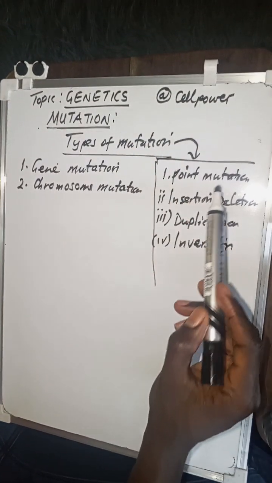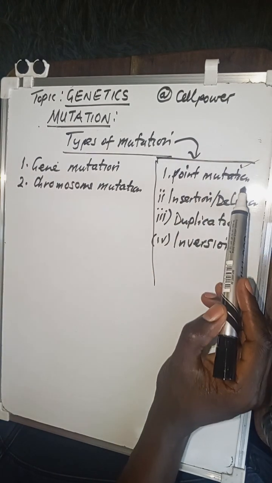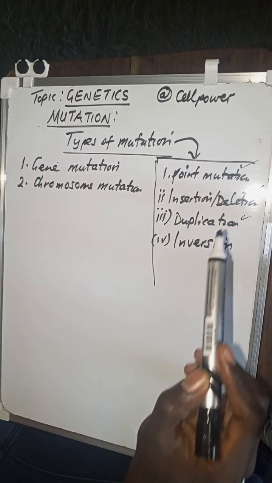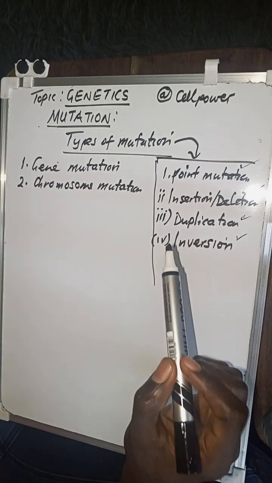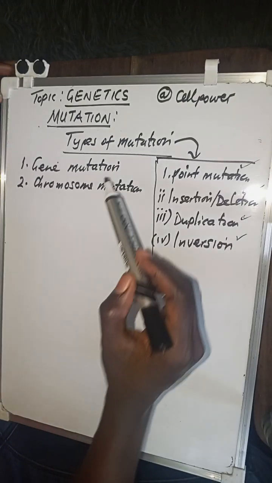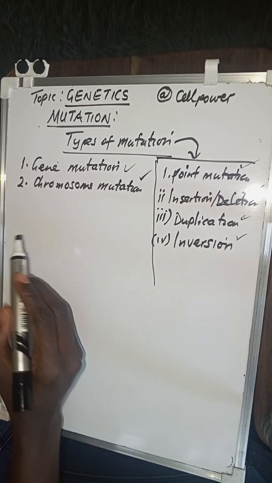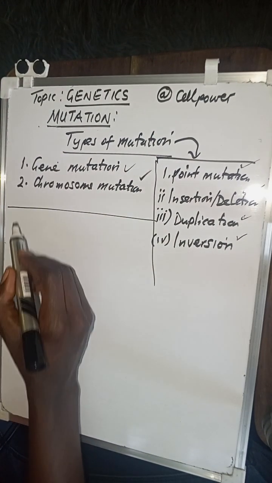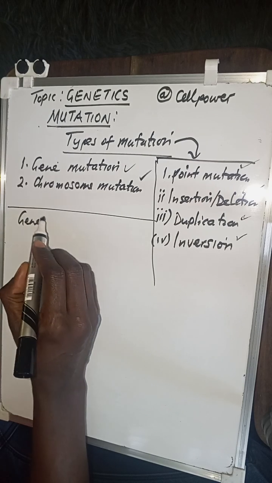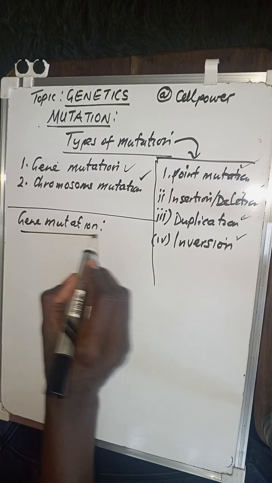So in its broadest sense, when you advance, you're going to learn about point mutation, insertion or deletion, duplication or inversion that is going to be happening. But for our O-level biology, we are going to focus on gene mutation as well as chromosome mutation. Therefore, we can start with the first one, gene mutation. What exactly is gene mutation?